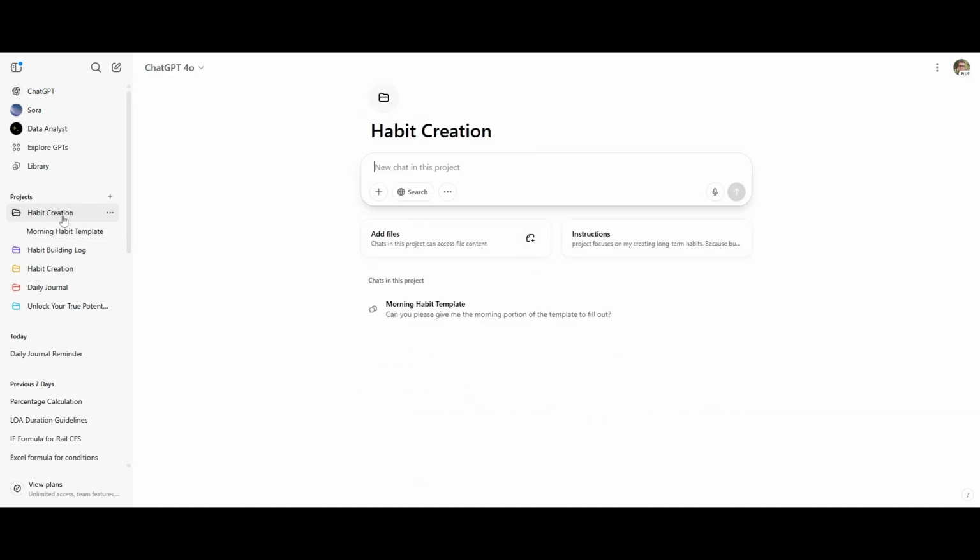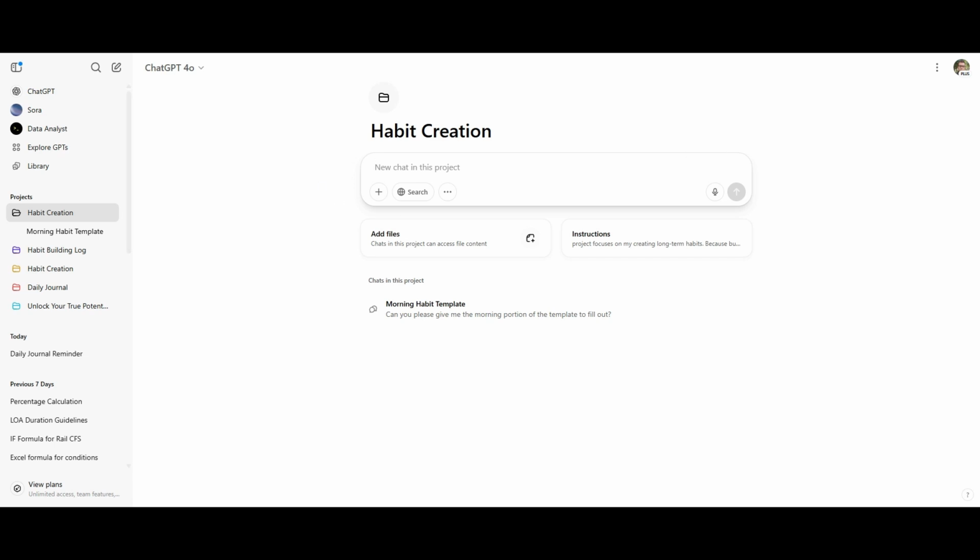But what happens is then you can come back up here to your project, and it builds a database out of your life, specifically focusing on the habit creation portion based on the project instructions. And then you can start asking it questions, like what are three things I could be doing to become more consistent, or what are some areas that I'm missing in my process that would make me more consistent. And that is how the AI will learn about you and then provide insights that maybe you're missing to help you become more and more consistent. And so that is how I'm using AI to help build habits, and that is how I highly recommend that you use AI to build habits.